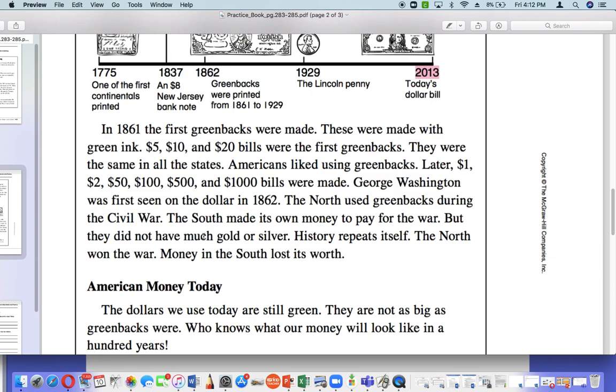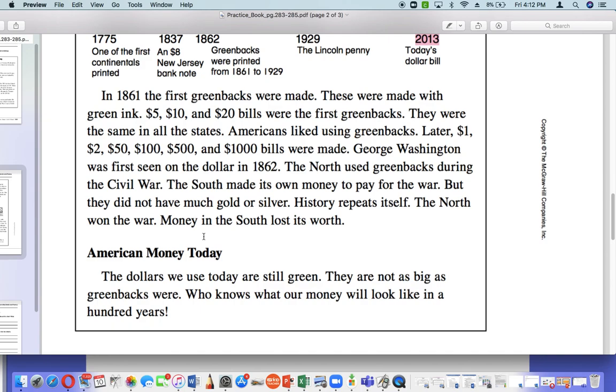George Washington was first seen on the dollar in 1862. The North used greenbacks during the Civil War. The South made its own money to pay for the war, but they did not have much gold or silver. History repeats itself. The North won the war. Money in the South lost its worth.